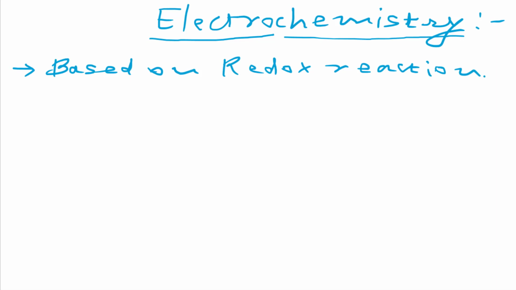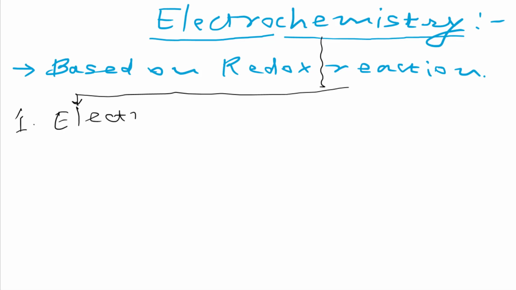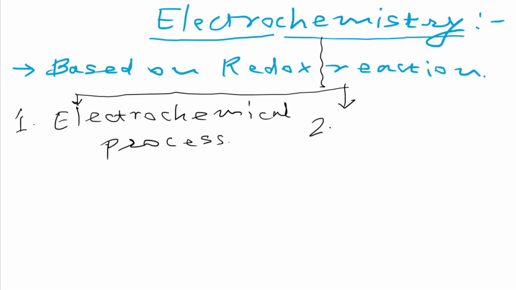Now, which parts we are discussing in electrochemistry, we are just listing these parts. Number one thing we are discussing here is the electrochemical process. Number two thing we are discussing here is electrolysis, the electrolysis process.